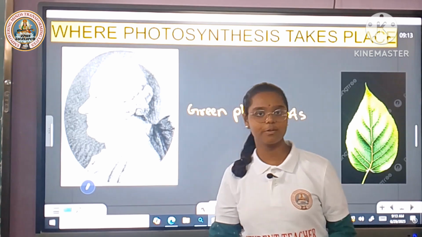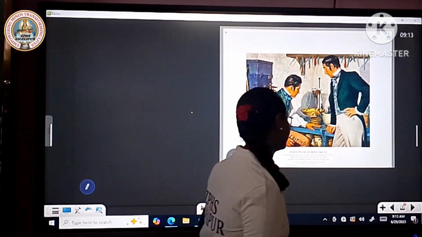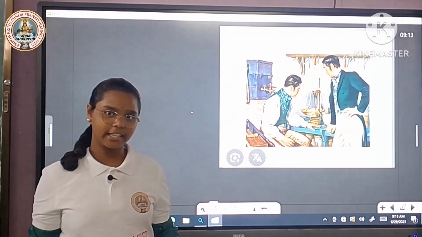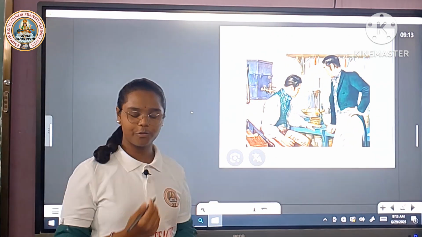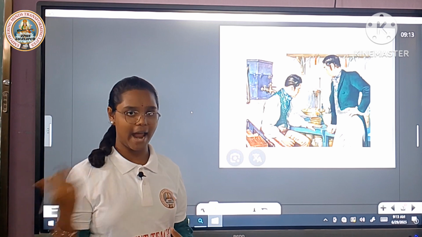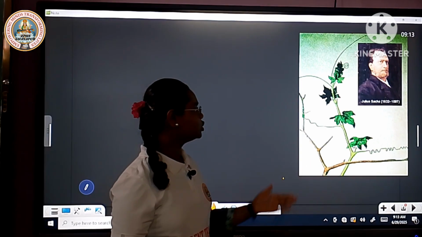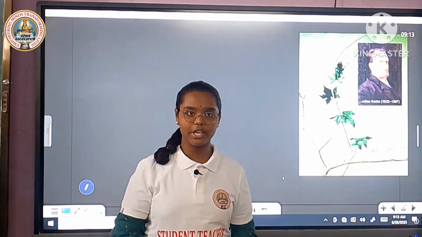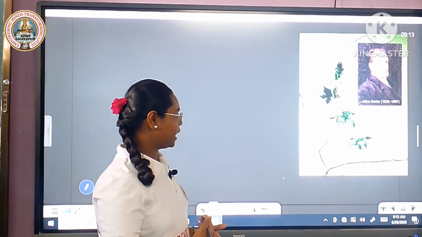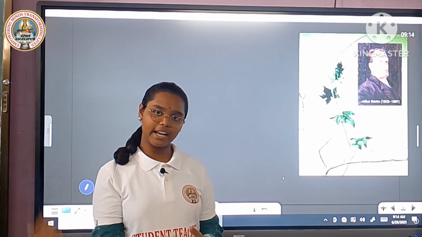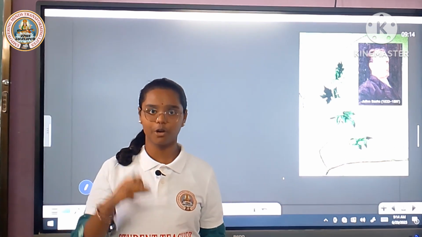After John Ingenhousz's proposition in 1817, Pelletier and Caventou extracted the pigment and named it chlorophyll. But they thought chlorophyll is present in the entire plant cell. After that, in 1883, Julius von Sachs observed the chlorophyll in leaves. He found that chlorophyll is not present in the entire leaf. He found that chlorophyll is present in the chloroplast.